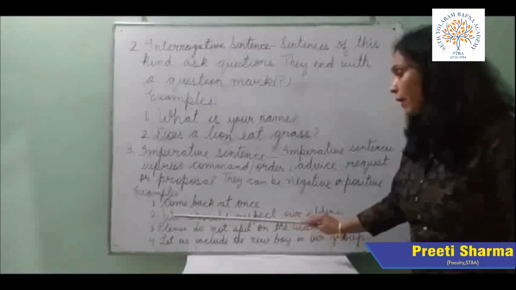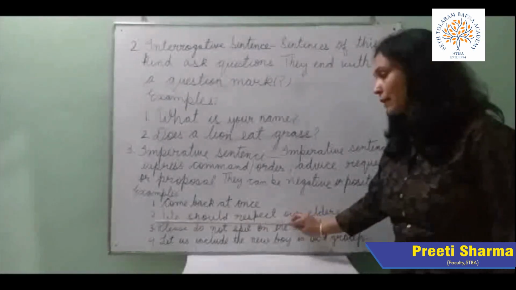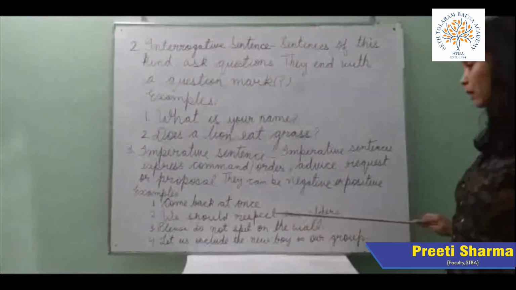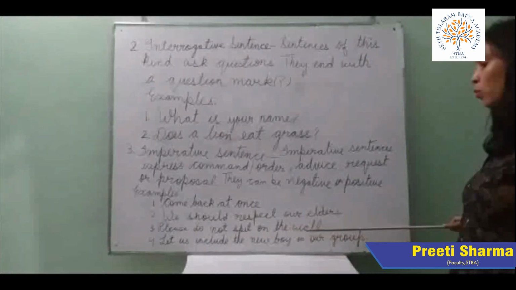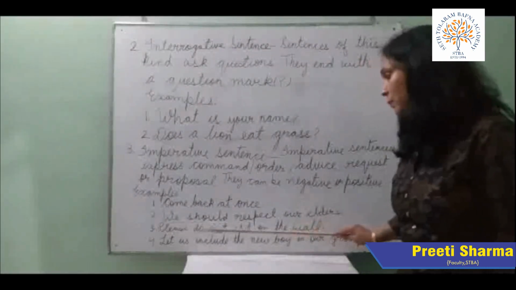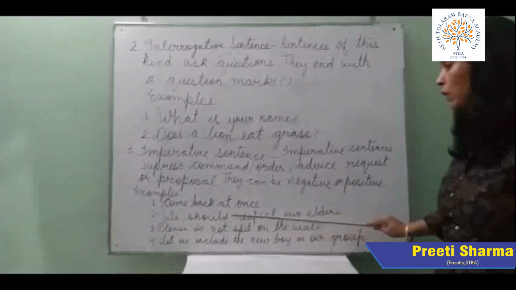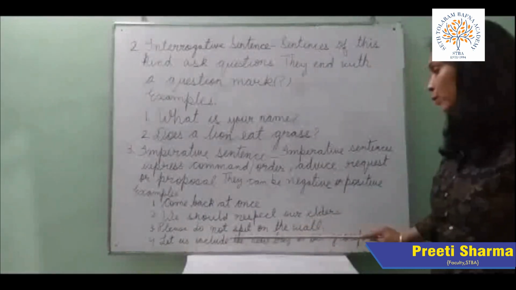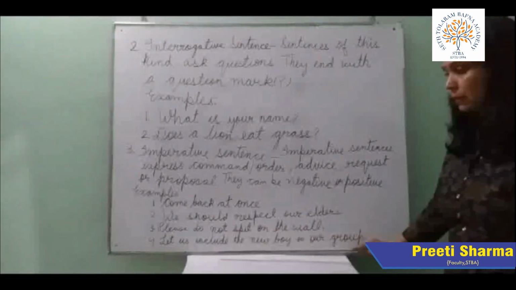Number 2, we should respect our elders. In this sentence you can see that somebody is giving us advice that we should respect our elders. Please do not spit on the wall. In this sentence there is a request that do not spit on the wall. The person is requesting that please do not spit on the wall. And lastly, let us include the new boy in our group. This is a proposal.